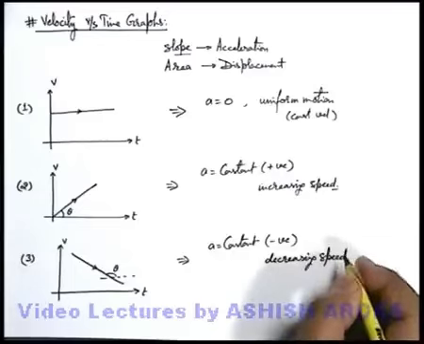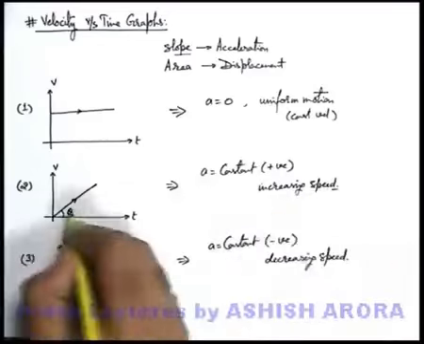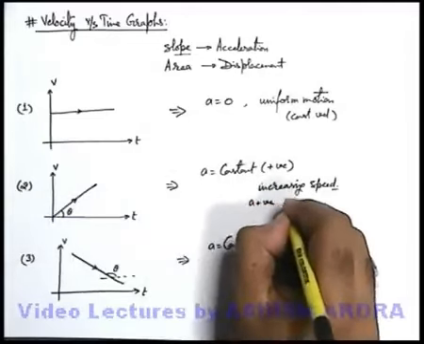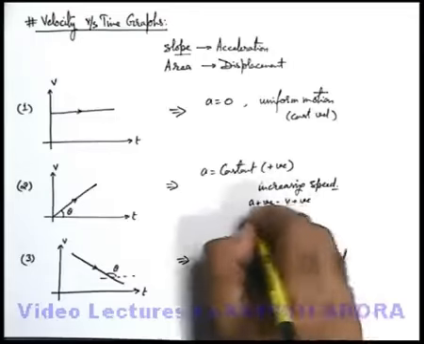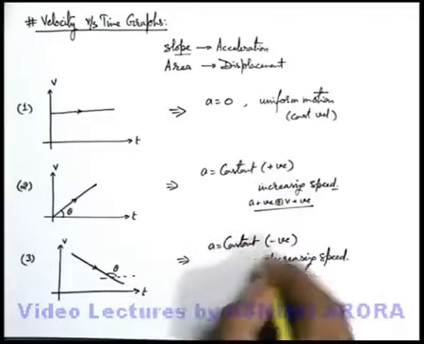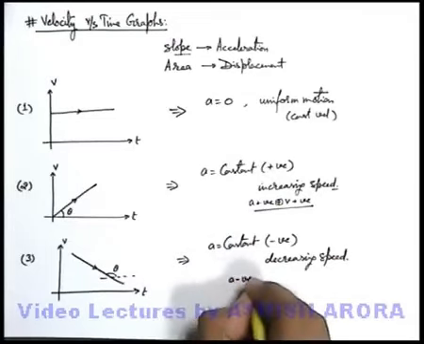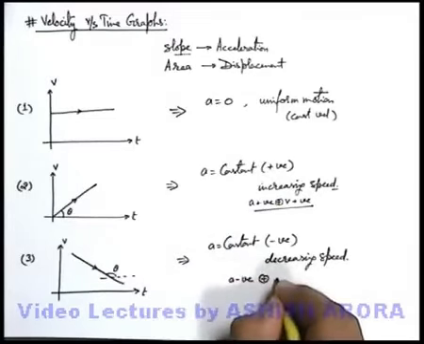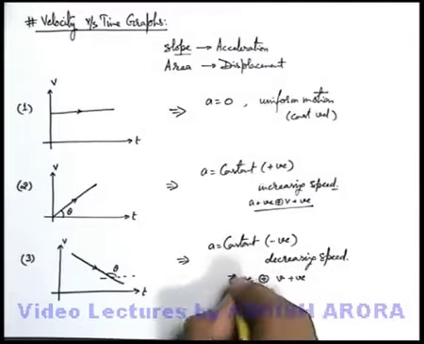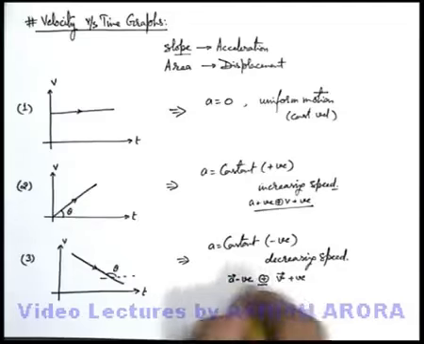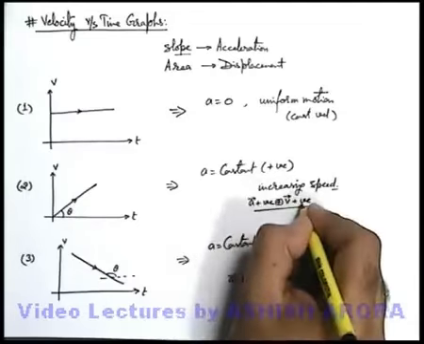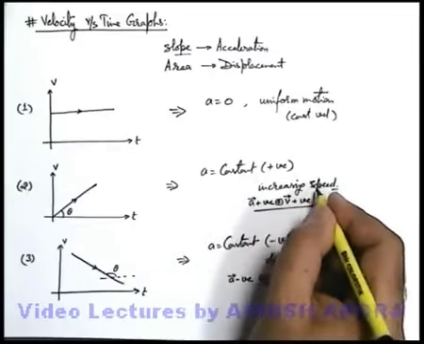We can also state that here velocity is positive, so acceleration is positive as well as velocity is positive. That means the speed is increasing. Similarly, in this case, you can see acceleration is negative, but velocity is positive. As acceleration is in the direction opposite to velocity, that means the speed must be decreasing. Here acceleration is in the direction of velocity, so that means the speed is increasing.